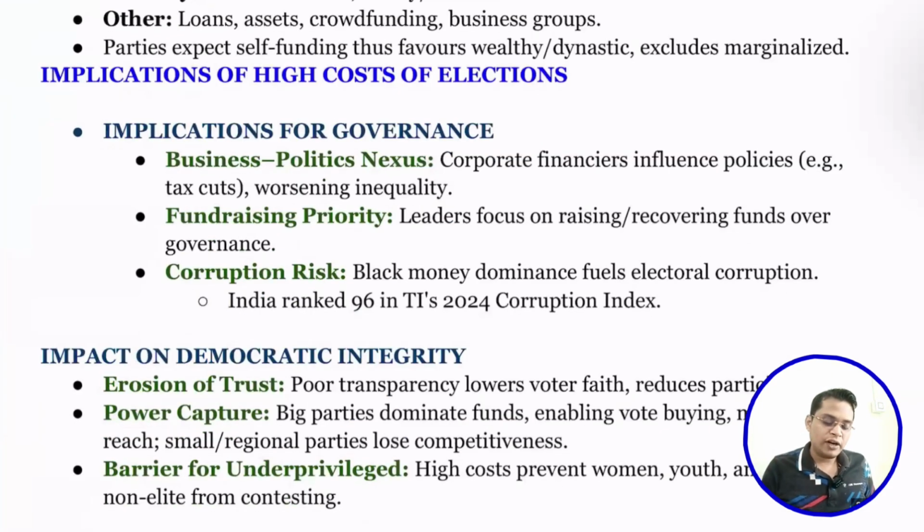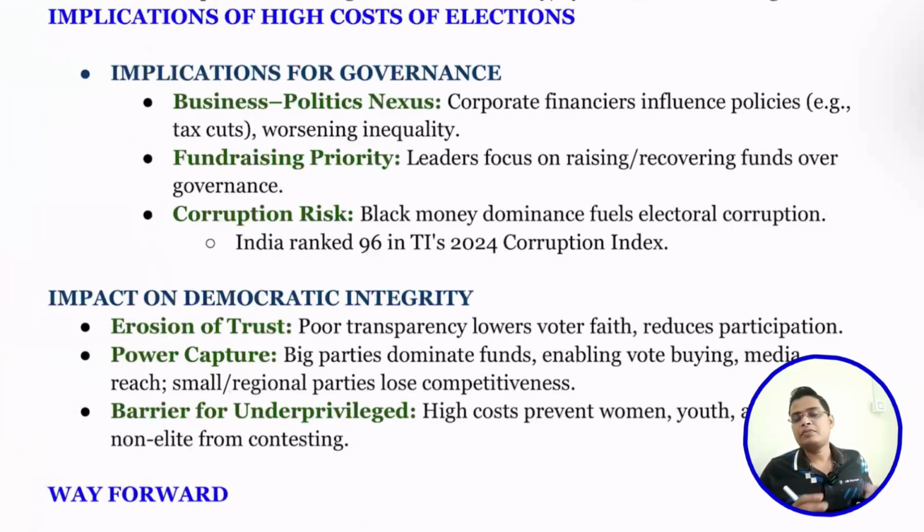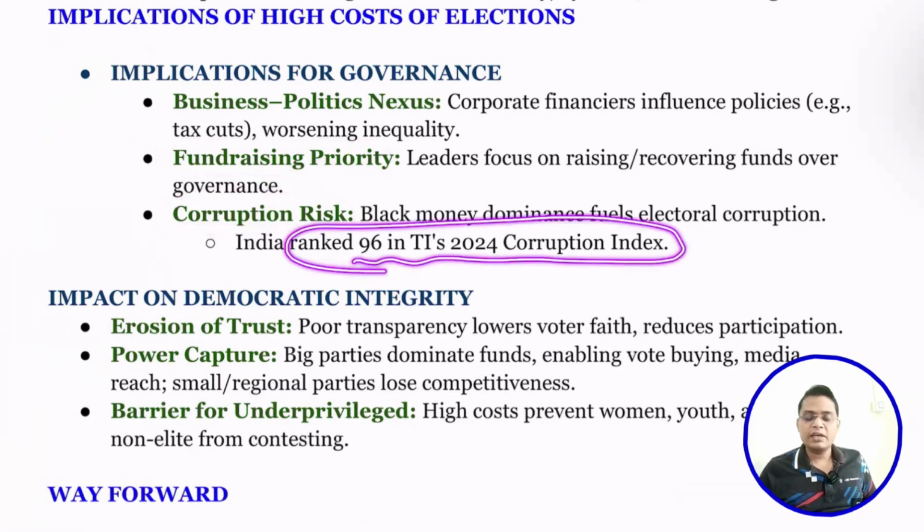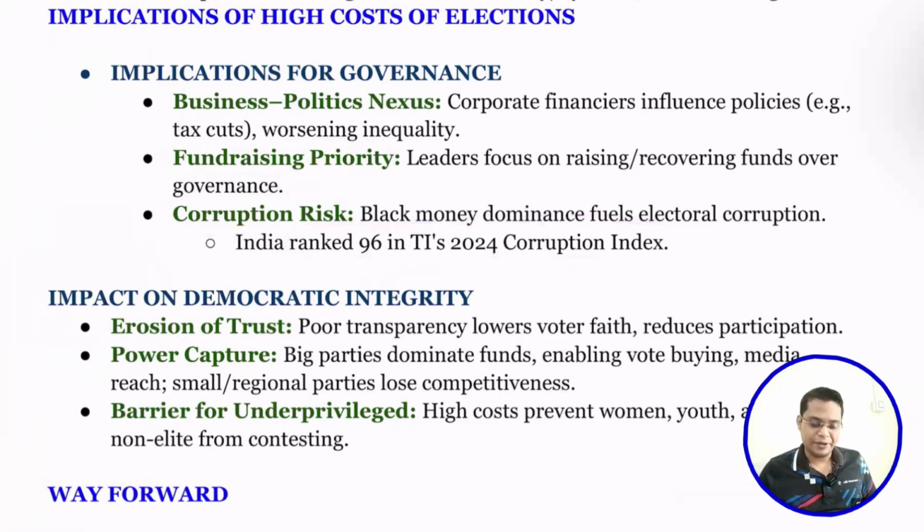Okay. So next is fundraising priority. When political parties spend so much money, their first priority is how they can collect this money back, ten times over. If a candidate is spending 100 crore, that person will try to recover 1,000 crore. That is the problem. Next is corruption risk. How are you going to recover that? By using corruption. That is the reason our rank in the Transparency International Corruption Perception Index is very high.